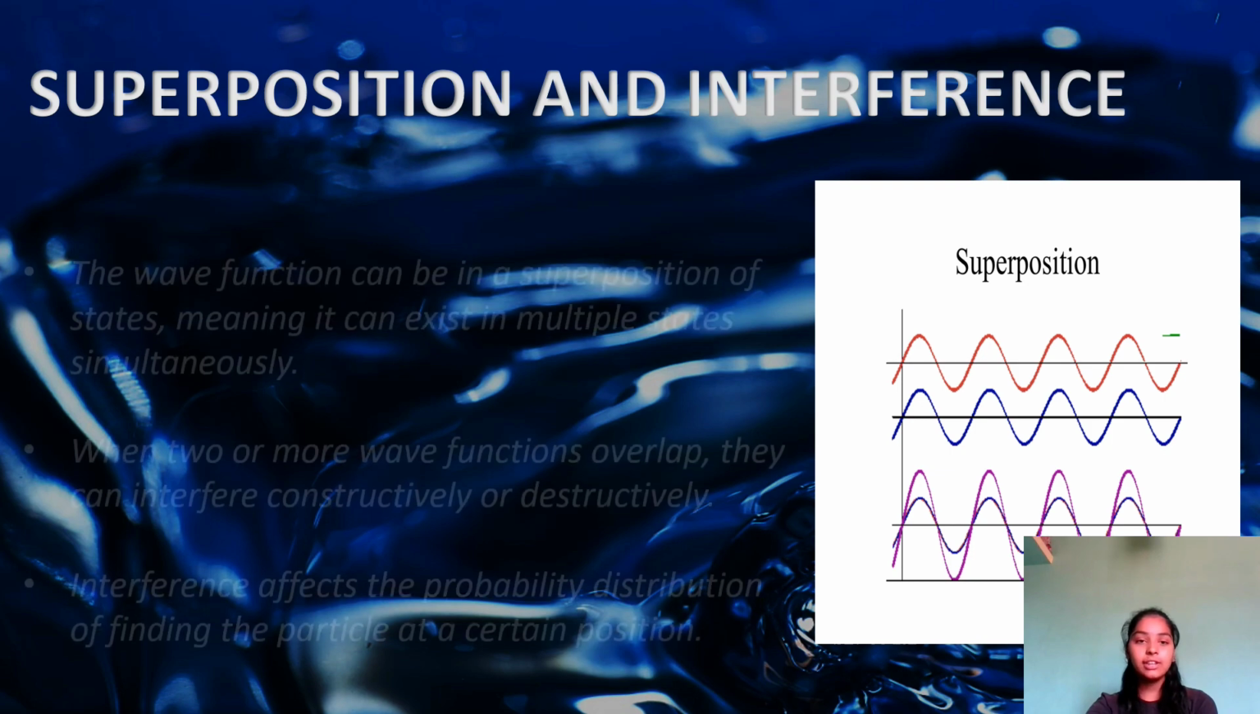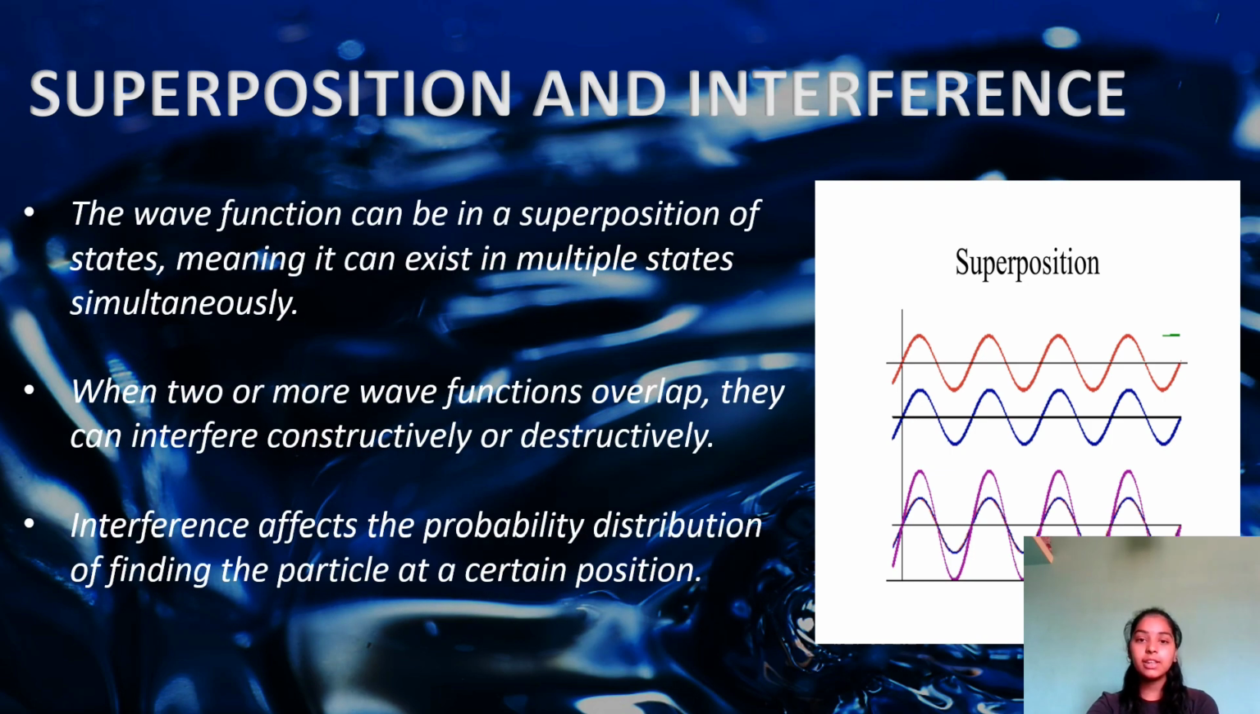Superposition and interference. The wave function can be in a superposition of states, meaning it can exist in multiple states simultaneously. When two or more wave functions overlap, they can interfere constructively or destructively. Interference affects the probability distribution of finding the particle at a certain position.